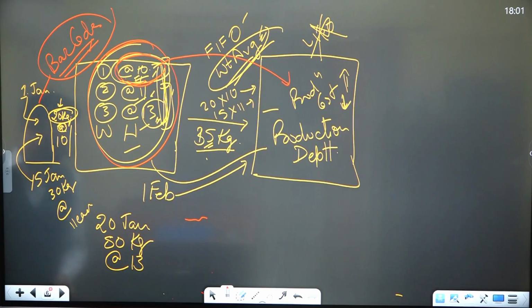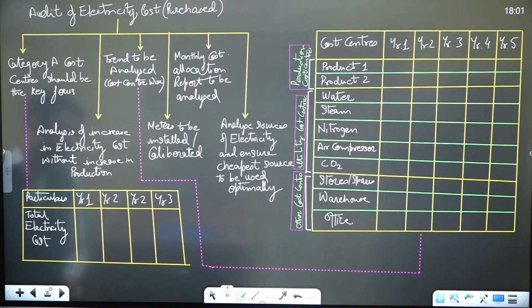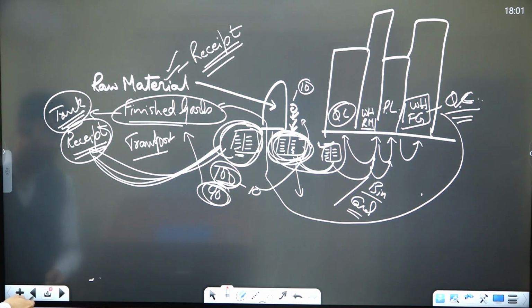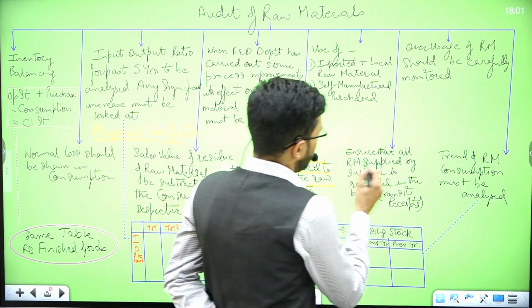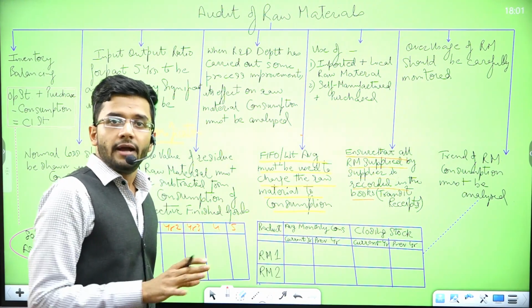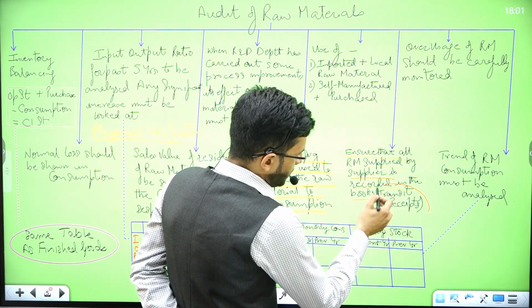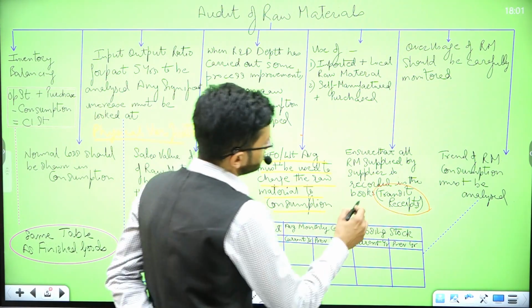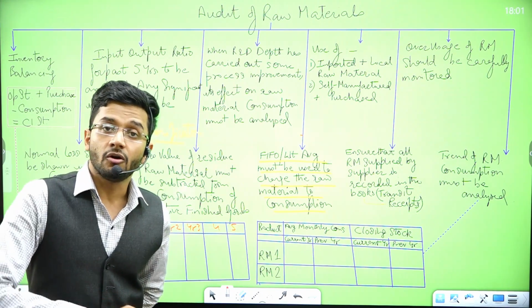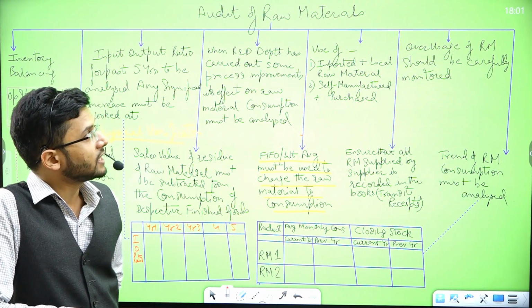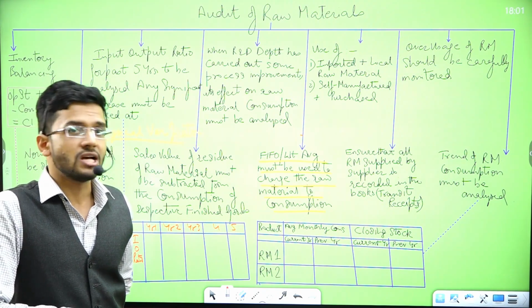Okay, we were here. Ensure that all raw material supplied by the supplier is recorded in the books of accounts, the costing books. And what is the checking point? The checking point is the transit receipt. Transit receipt should have the same recording as what has been done in the cost records. Both should tally, and that is how we will check the completeness of raw material recorded.